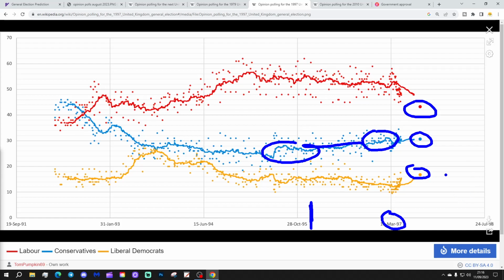So there is a little bit of a swing back to the government. Labour looked quite static, but I think there's a little tick down for Labour that becomes more obvious during the general election, actually. So during the election itself, we do see the Labour score dropping a little bit there, and the Conservative score ticking up a little bit.